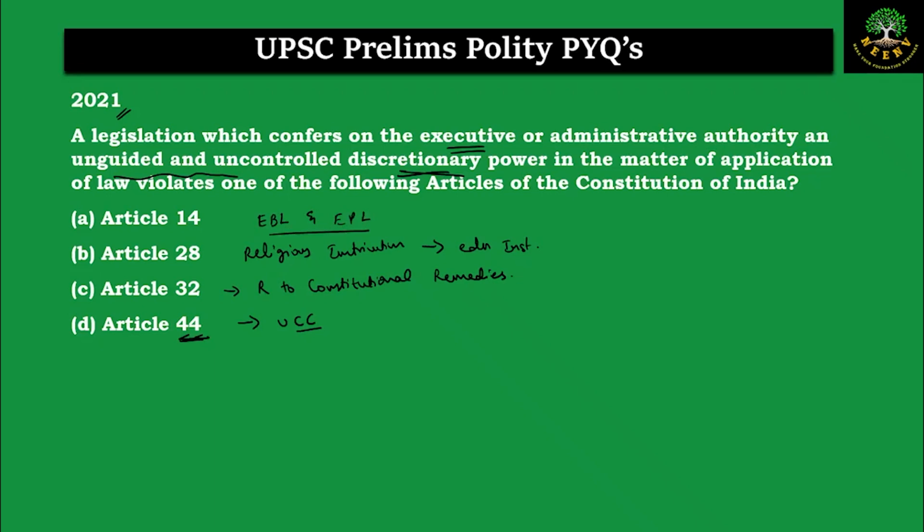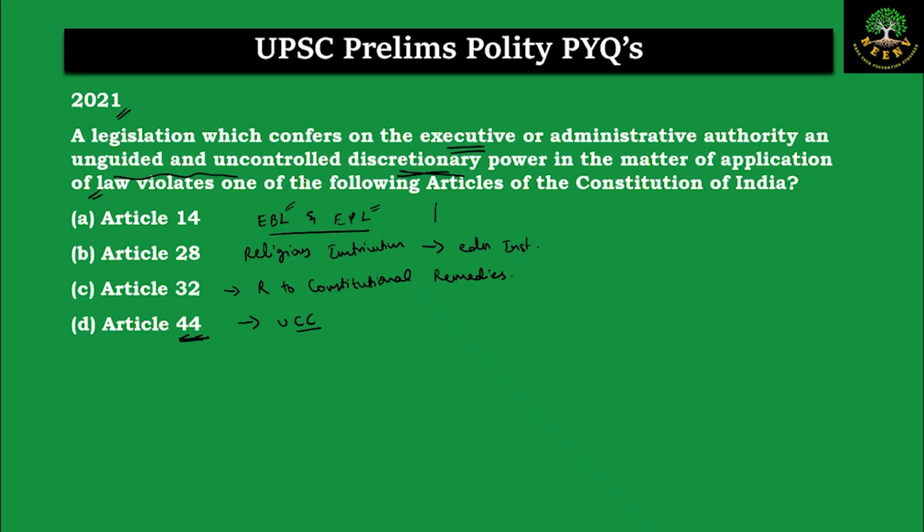Now the question is saying, if you give uncontrolled and discretionary powers to the executive when it comes to the application of the law, which of the following articles will be violated? If you look at the provisions of Article 14, what is there? Equality before the law and equal protection of the law. Ultimately, equality before the law means that whoever you are, it doesn't matter, you are treated equally in front of the eyes of the law. So there is equal application of the laws.